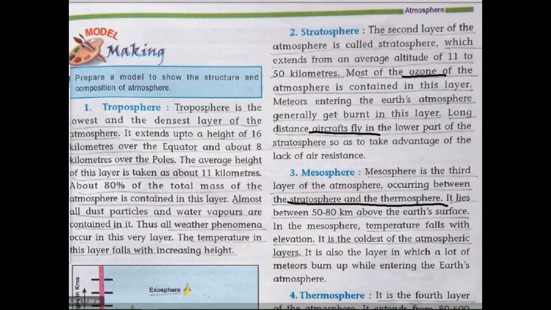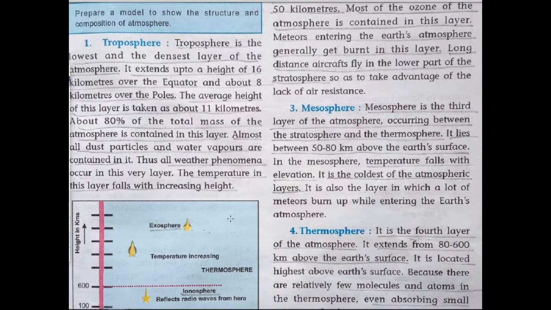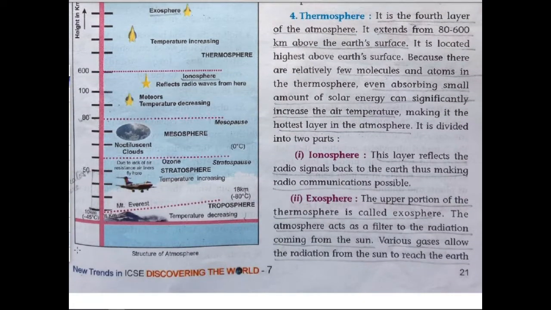Last one is the thermosphere. As I said, the thermosphere is divided into two more spheres, one the ionosphere, another the exosphere. It is the fourth layer of the atmosphere and it extends from 80 to 600 km above the Earth's surface. It is located the highest above Earth's surface. This is the hottest layer in the atmosphere.